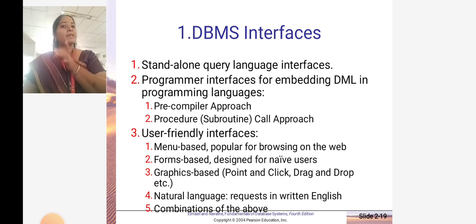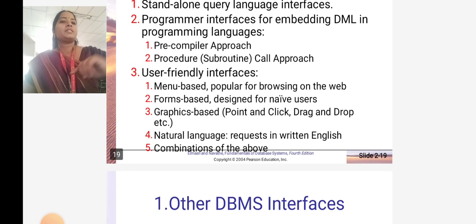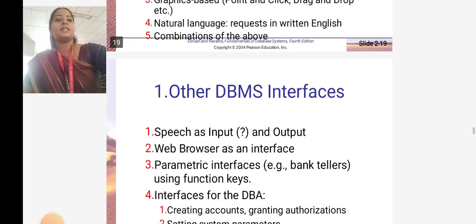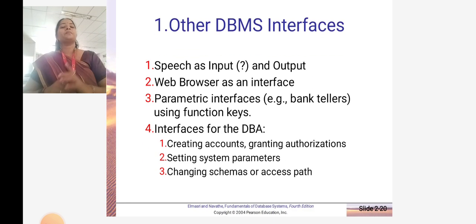Graphics-based means point and click, drag and drop, etc. Natural language requests in written English. Combinations of the above can be accessed through these interfaces. Speech as input and output. Web browser as an interface. Then parametric interfaces, for example bank tellers. We can say there is a teller occupation in the banks. They perform those parametric activities repeatedly.